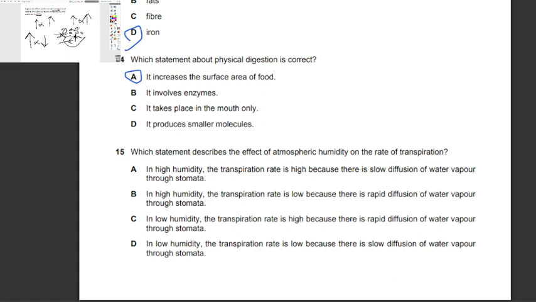No, it's low. In high humidity, the transpiration rate is low. Yes, because there is a rapid diffusion of water vapor through stomata? No, it has a low diffusion. In low humidity, the transpiration rate is high. Yes, because there is a rapid diffusion of water vapor through stomata, and that is true. So the answer is C.